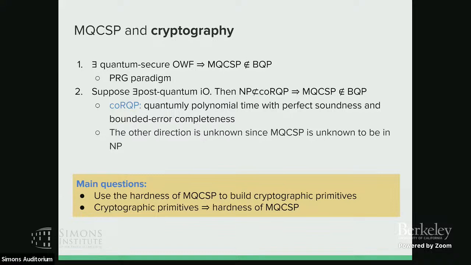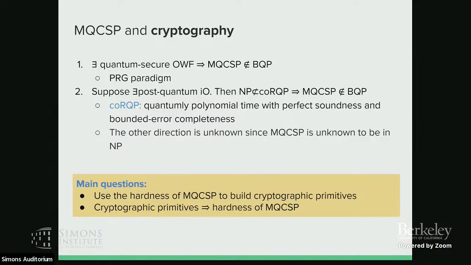You want something weaker than one-way, or weaker than quantum secure one-way? Yeah, so actually we are trying to say whether we can use MQCSP to come up with something we call pseudo-random states, which means you have an efficient procedure that generates some quantum state that is indistinguishable from a random quantum state. And actually there are several results showing that PRSs might be a weaker assumption than quantum secure one-way functions. Yeah, so that's interesting.